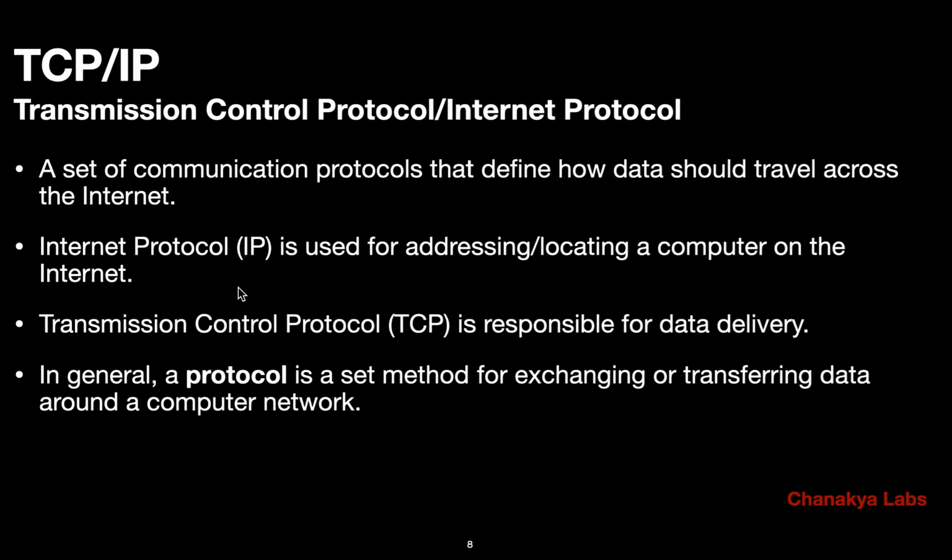See, the answer is simple. A protocol is a set of rules, and there can be different rules for different things. For example, when we are moving on the streets, we have to follow the traffic rules. Those are rules, protocols. But when we are communicating with someone, talking with someone, then we are following English grammar rules.